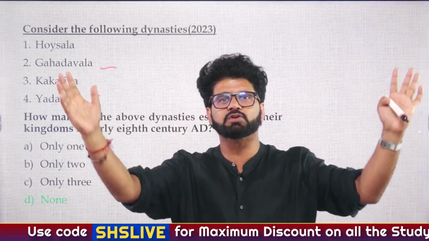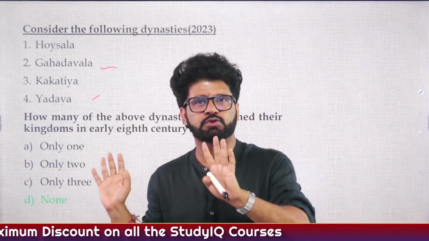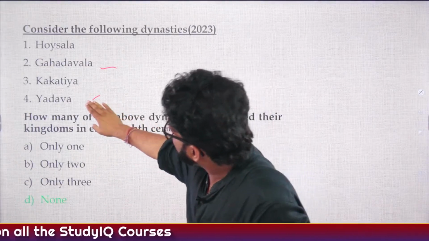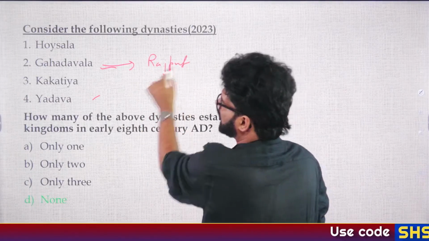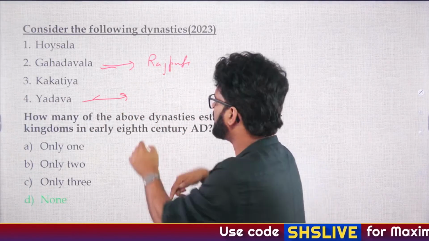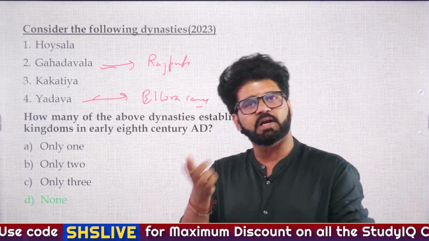So Gahadwalas of Kannauj, Jai Chandra, we have discussed their period and that was also around 11th-12th century AD, right? So they are also not there. And then the last, Yadavas. So Gahadwalas, Rajputs. And Yadavas we have talked about when we were talking about Ellora caves. That is Buddhist and Jaina architecture lecture.